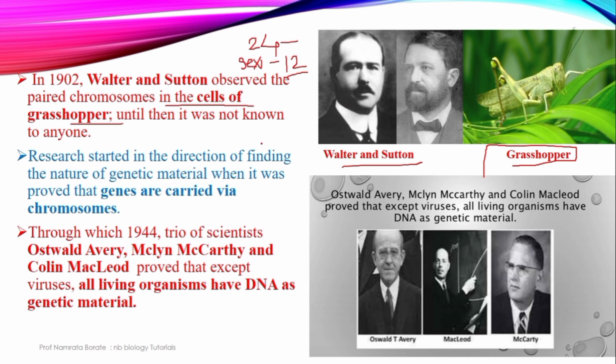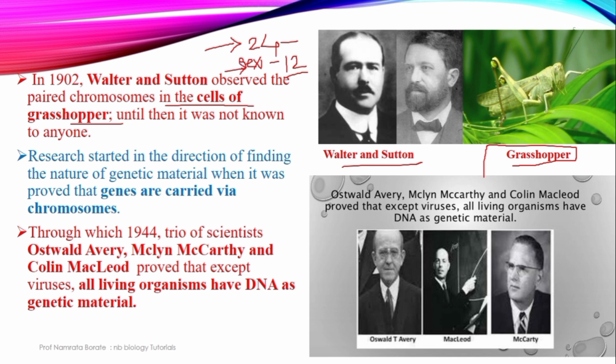Only 12 chromosomes are there. The grasshopper sex cell has exactly half the number of chromosomes found in the body cell. म्हणजे बॉडी सेलमध्ये जे क्रोमोझोम्स आहेत त्याच्या निम्मे बरोबर सेक्स सेलमध्ये आहे.